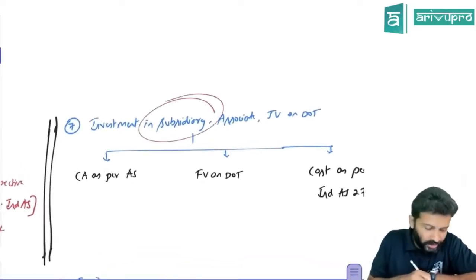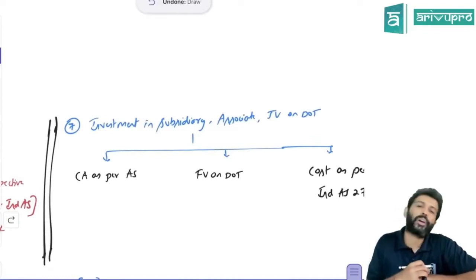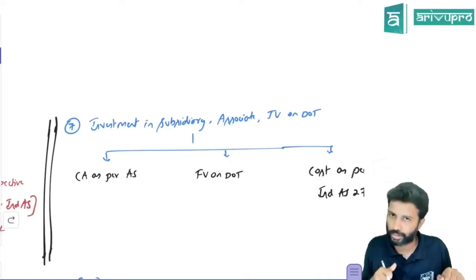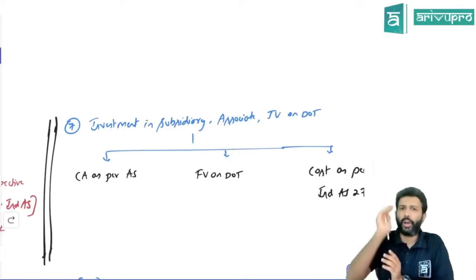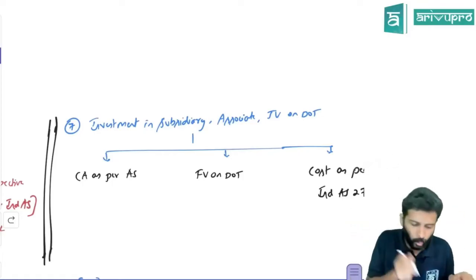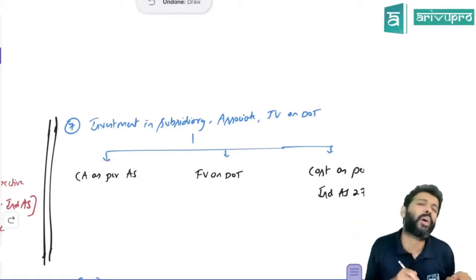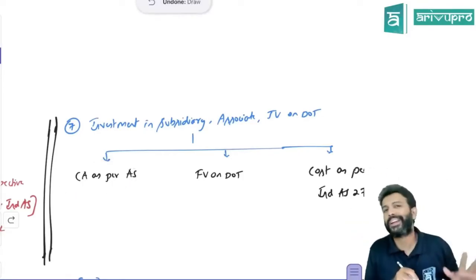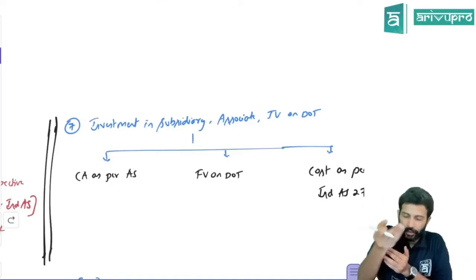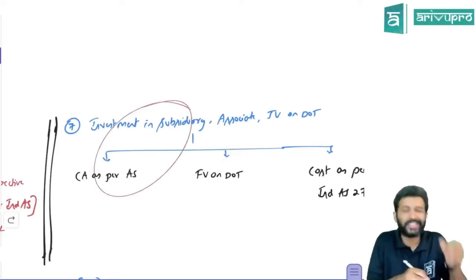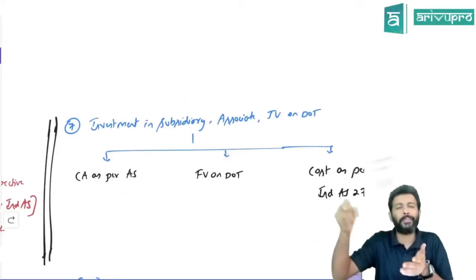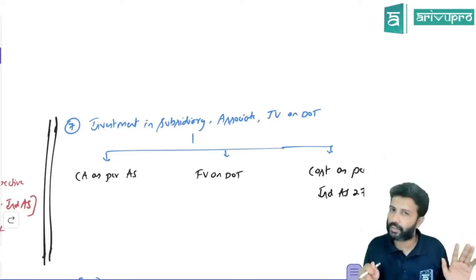Next is with respect to investment in subsidiary, joint venture or associate. If you have any investment made in a subsidiary, joint venture or associate, how do you do the valuation? There are three possible ways and any of the three is acceptable. One, whatever is the carrying amount as per accounting standard, the same thing you can make as the carrying amount of the investment on the date of transition. If under accounting standard you are valuing this investment at, let's say, 10 lakh rupees, on the day IND AS became applicable, on the date of transition, the same 10 lakh you can show as the value of the investment. That is one.